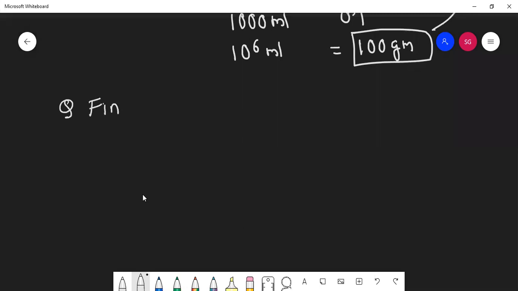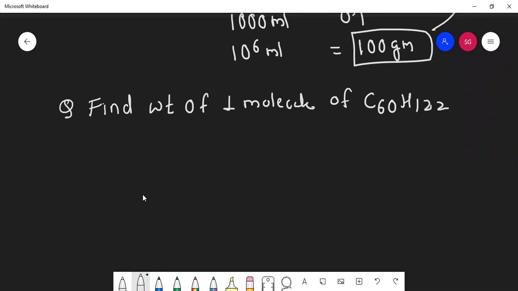Find the weight of one molecule of C60H122. Yes, find out. Find the weight of one molecule of C60H122.